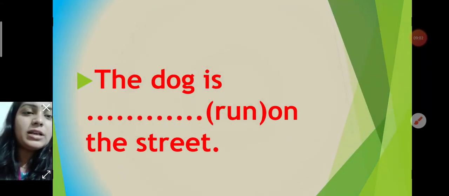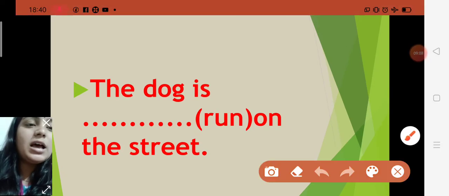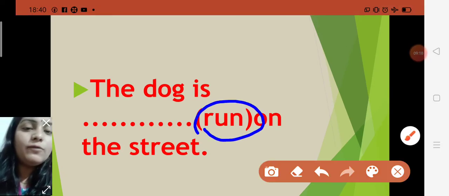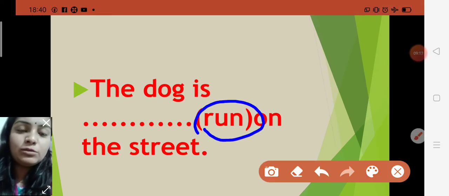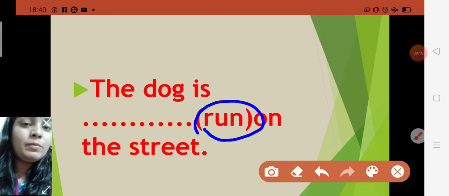Now let us see the next question. The dog is dash on the street, and here is run. Run is a verb. You are going to make this sentence in continuous form. So run is a verb. Whenever you make the continuous form, here you must add ing to run.